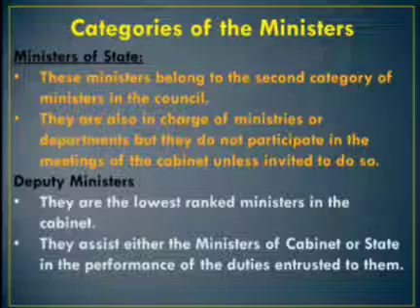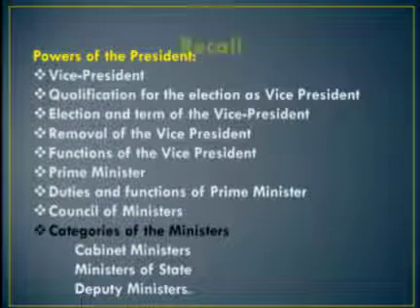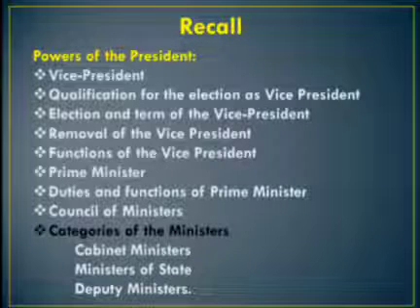How is the Vice President removed? The Vice President may be removed from his office by a resolution of the Council of States passed by a majority of all the members of the council and agreed to by the House of the People. House of the People means Lok Sabha, and Council of States means Rajya Sabha. What is the function of the Vice President? Main function of the Vice President: when the President is unable to discharge his duties due to illness or absence from the country, he attends to the functions of the President. He acts as President for a maximum period of 6 months.